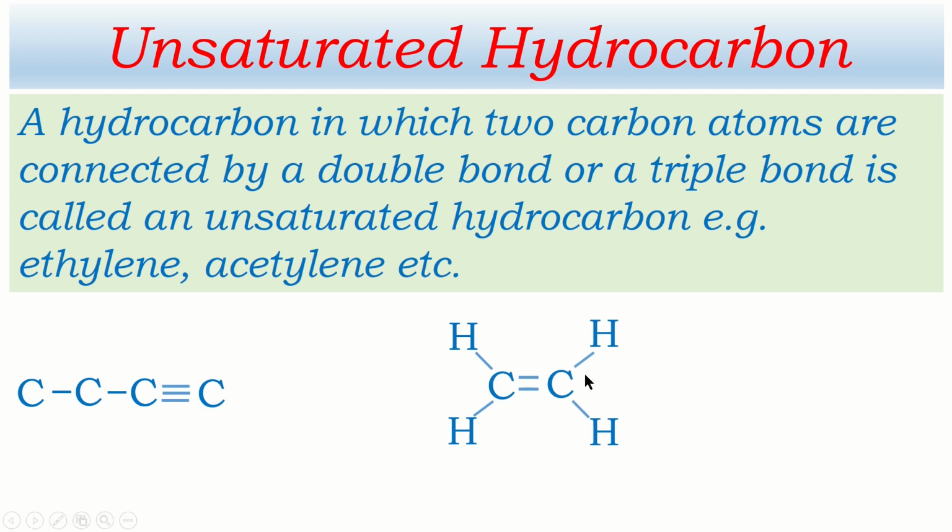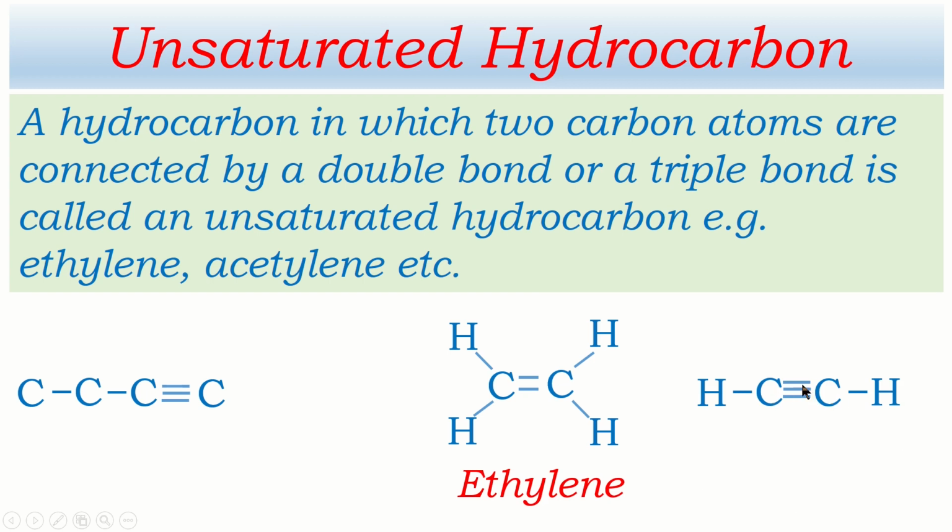There are two carbon atoms which are connected by means of double bond, and we have to take care about the bond of carbon. Carbon must have four bonds with other. Look at this. This carbon atom is connected to second carbon atom by means of double bond. It has two bonds, and this one is third and this is fourth. So this carbon atom has got four bonds. In the same way, this carbon atom has got 1, 2, 3, 4 bonds. Valency of carbon is 4, so it forms 4 bonds with other. Okay, this is ethylene.